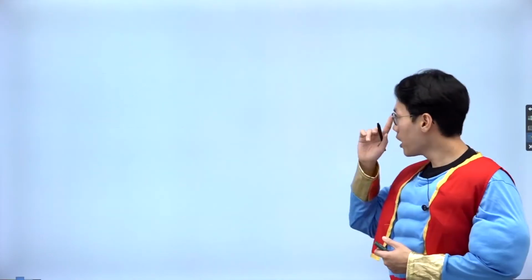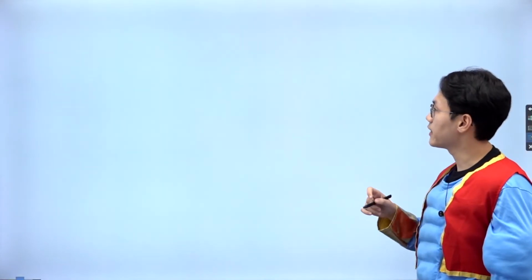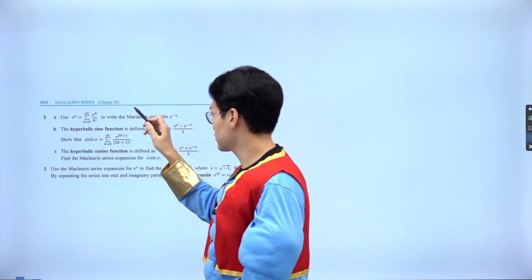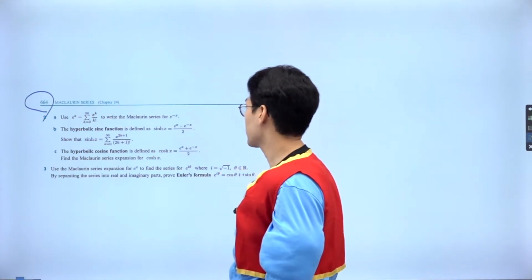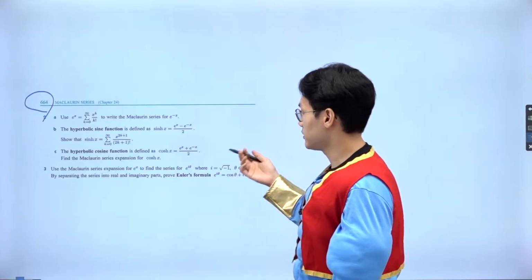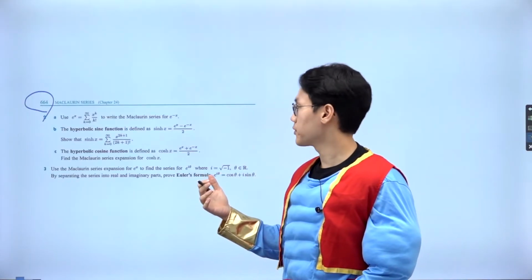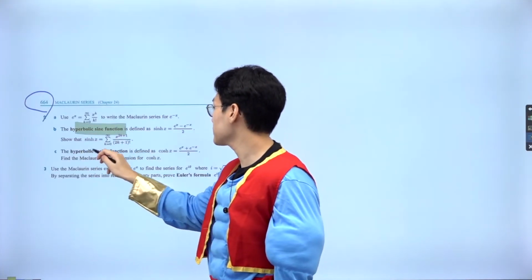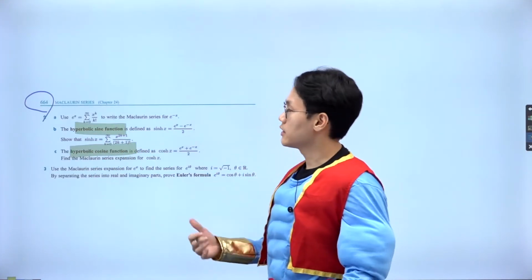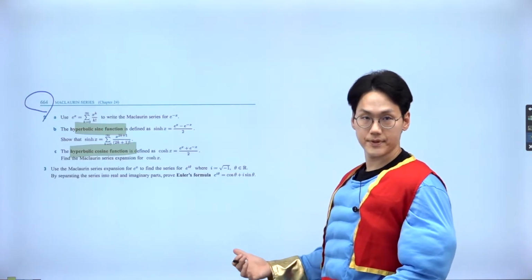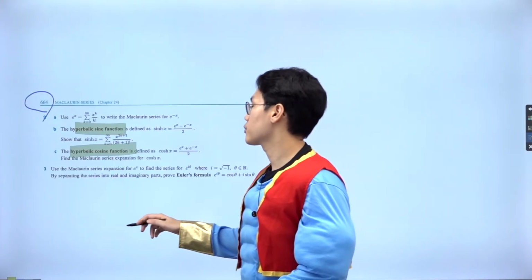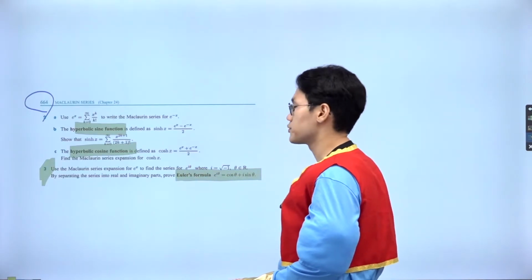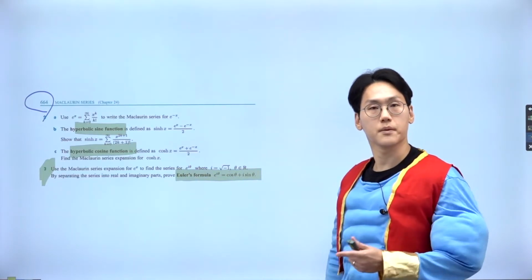Another exam-style problem we could have seen is on page 664 of the Haese textbook, question number 2. It talks about the Maclaurin series of the exponential, and then suddenly talks about the hyperbolic sine and hyperbolic cosine, which is not in the syllabus. However, it's definitely examinable. It did appear on paper 3. Question number 3 uses the Maclaurin series of sine, cosine and exponential to derive Euler's formula for complex numbers.